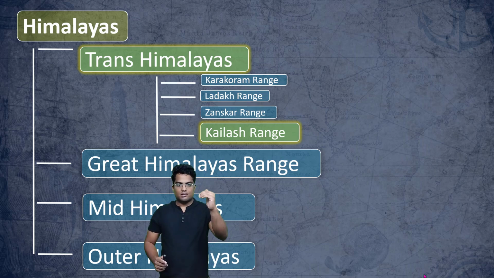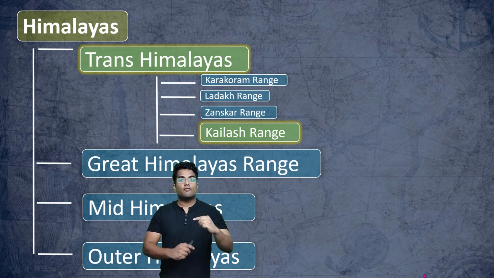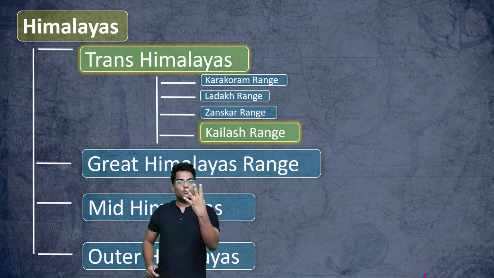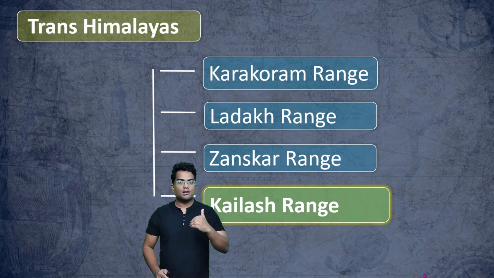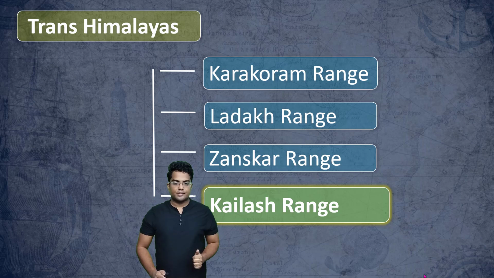Once again, the Himalayas are divided into 4 parts. The Trans-Himalayas, which is at the northern part. Then we have the Great Himalayas, where we can find Mount Everest. Then we have the Mid Himalayas, and finally, the Outer Himalayas. The Trans-Himalayas is divided into 4 parts: the Karakoram Range, the Ladakh Range, the Zanskar Range, and the Kailash Range. So let's have a look into the Trans-Himalayas first.